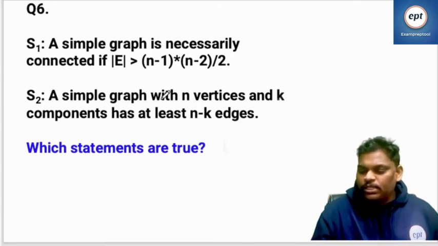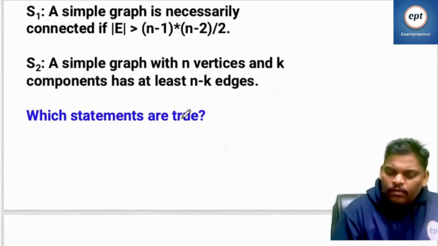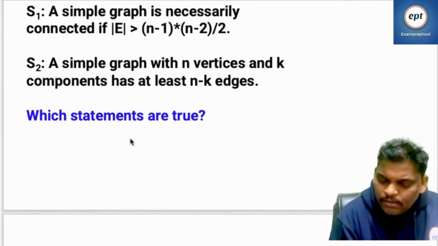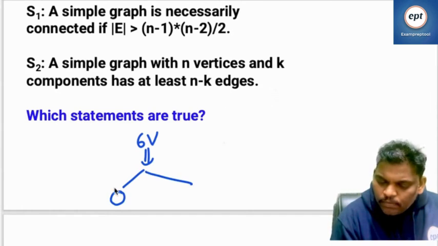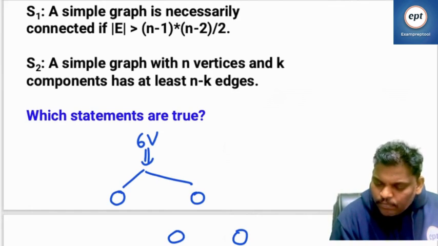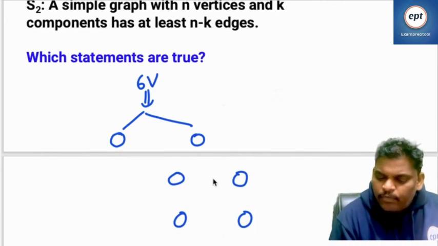Now see, everyone listen, one time see. Very interesting problem. 6 vertices: one vertex this side, 5 vertices this side.